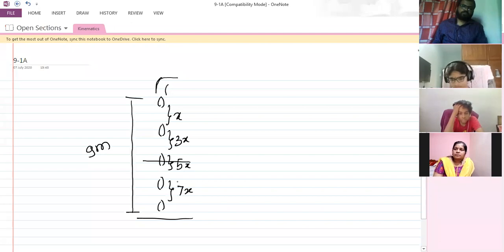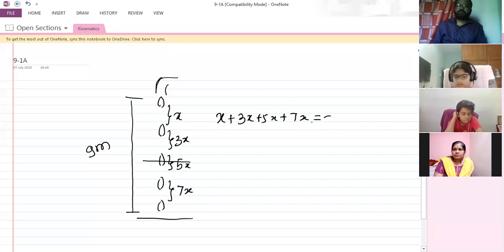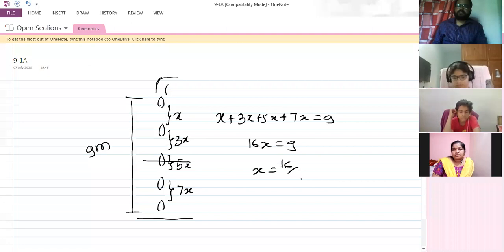So x plus 3x plus 5x plus 7x, the addition of all this must be equal to 9 meters. So the sum of the numbers is 16, so 16x is equal to 9, and x is 9 by 16.